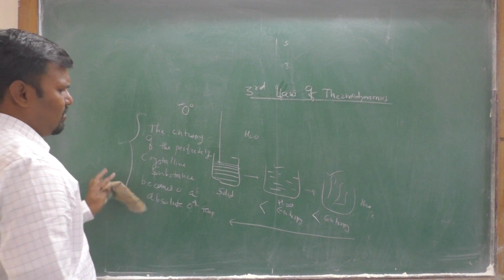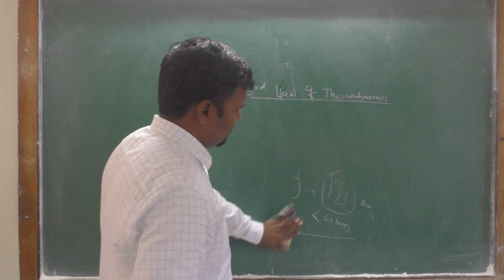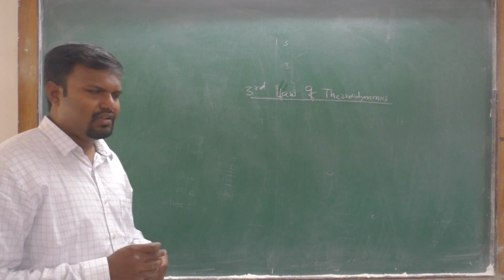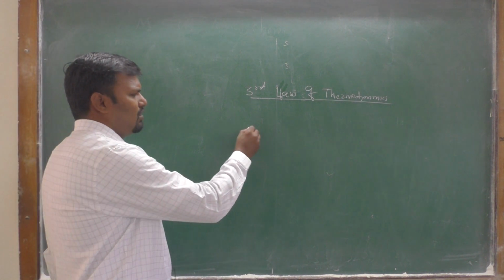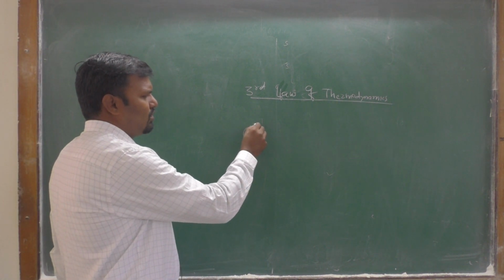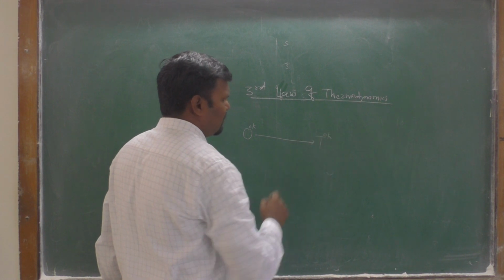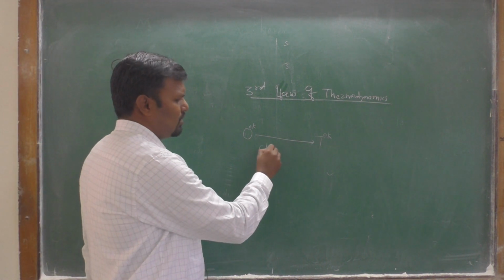Therefore, the use of the third law is to find out absolute entropies. Absolute entropy means the change in entropy from absolute 0 degree Kelvin to T degree Kelvin temperature.